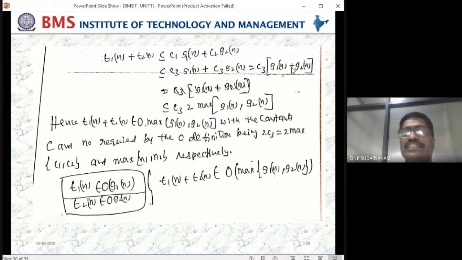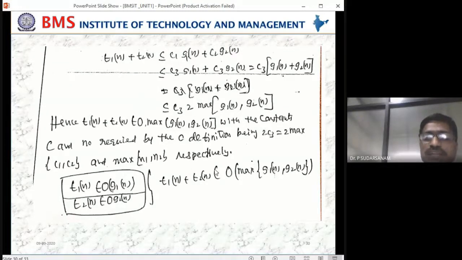So when you write these equations, this will be converted to less than or equal to C3 into 2 into maximum of G1 of n comma G2 of n. Now you write it again as belonging to the big O notation definition. This is nothing but the constant C, and this is the equation. According to the big O notation definition, C3 is the constant, then O you have written, maximum as it is, G1 of n as it is, and G2 of n as it is.